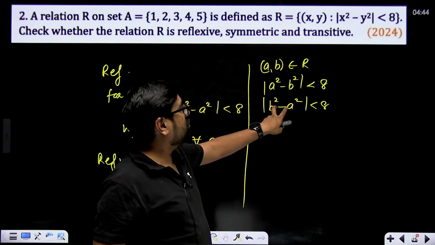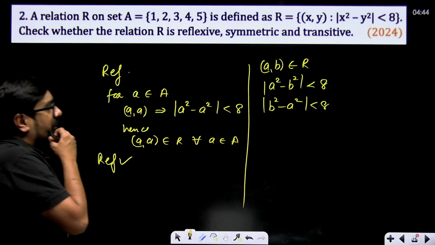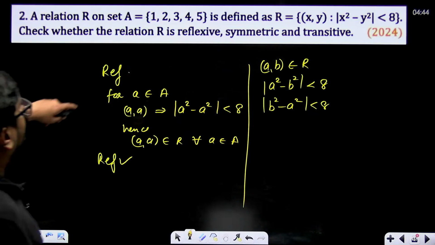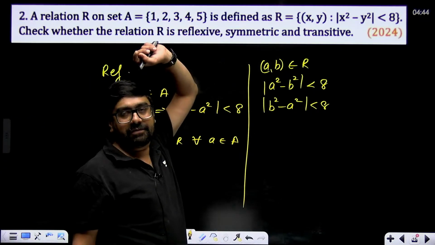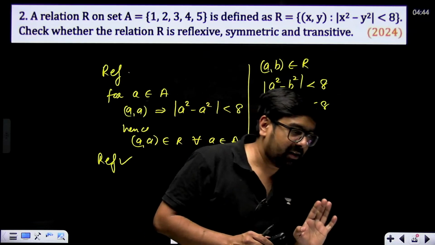Will it also be less than 8? Suppose 4 square minus 5 square, just take an example.